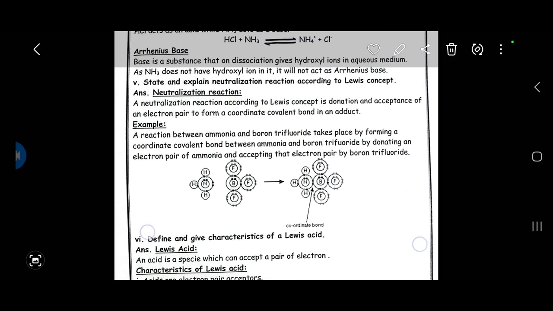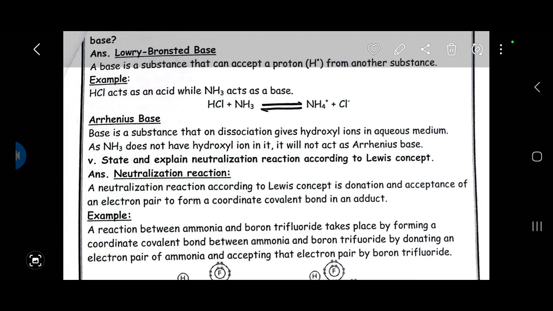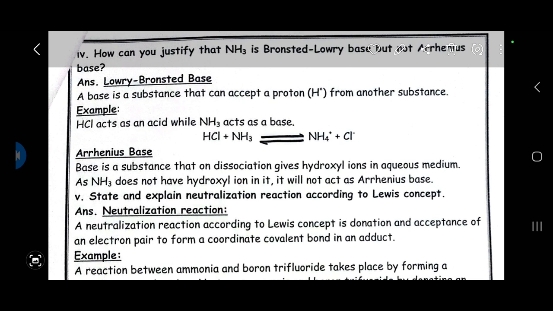Okay, girls, our next question, number 4, is: how can you justify that ammonia is a Bronsted-Lowry base but not an Arrhenius base? According to Lowry-Bronsted, a base is a substance that can accept a proton from another substance. Now, when HCl reacts with ammonia, it acts as an acid while ammonia acts as a base. Why? Because it is accepting a proton from HCl and forming the ammonium ion.